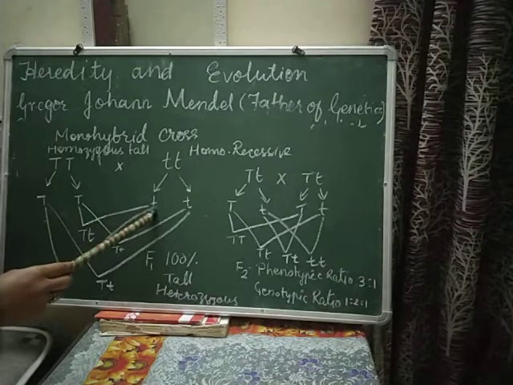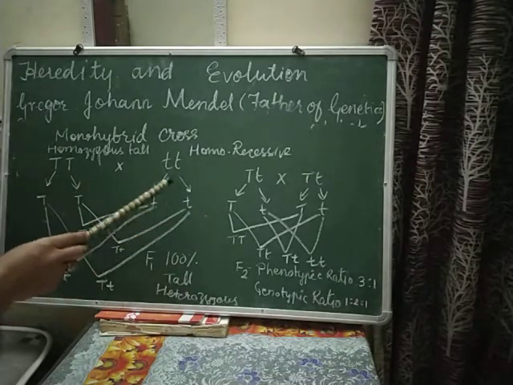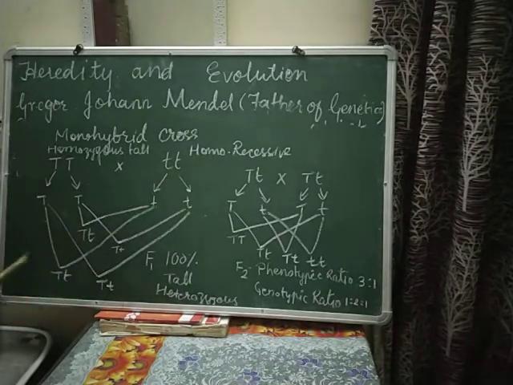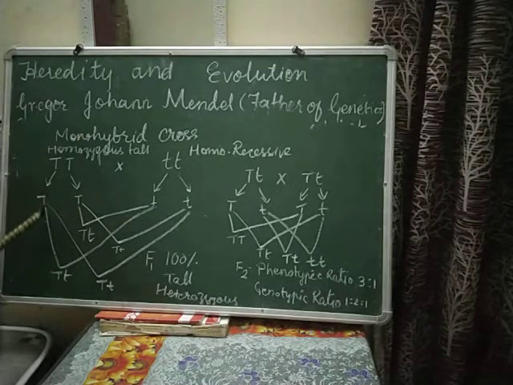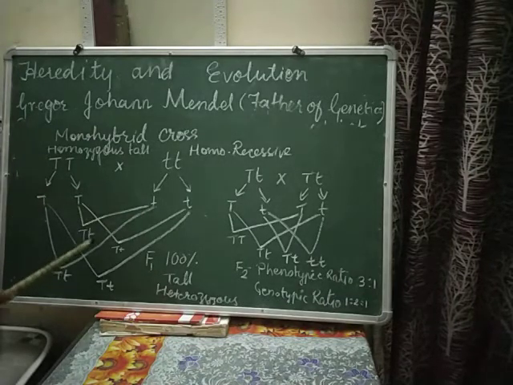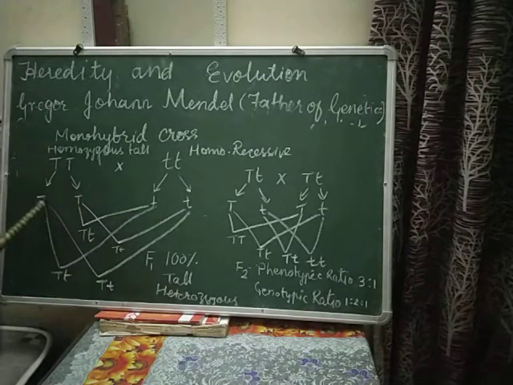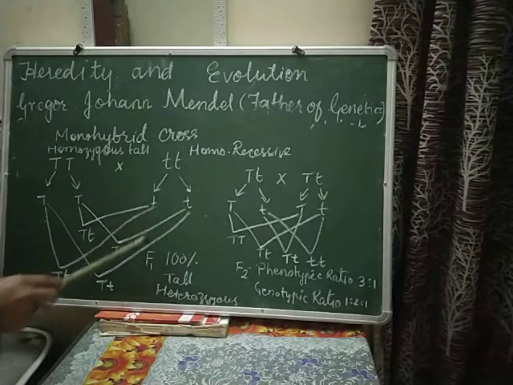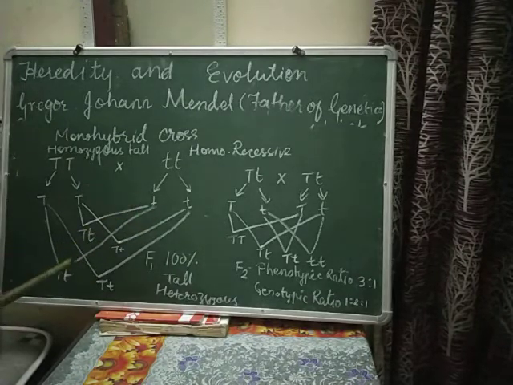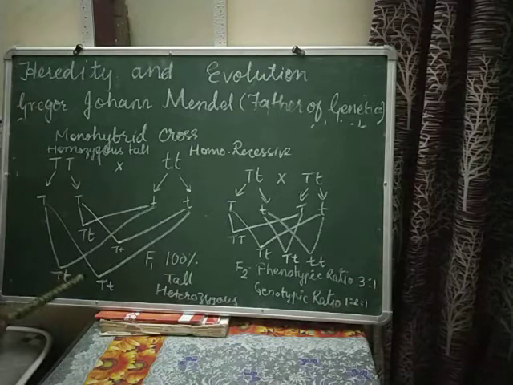Here also the small t and small t segregated, they separated from each other. So these separated gametes combined with the other parental gamete, okay, independently. Two gametes were produced, so both of them had the independent capacity to combine with each other, okay. So these showed the law of independent assortment.